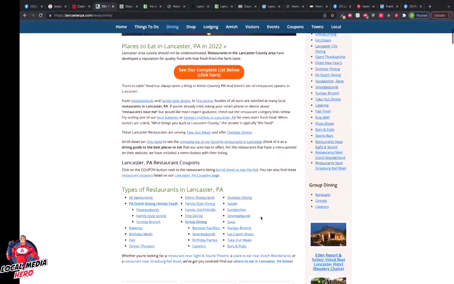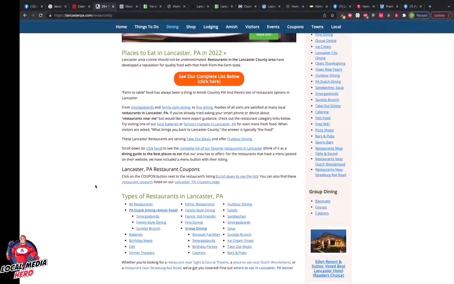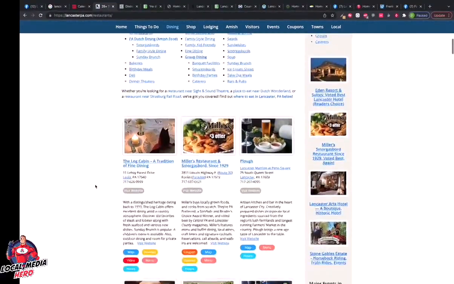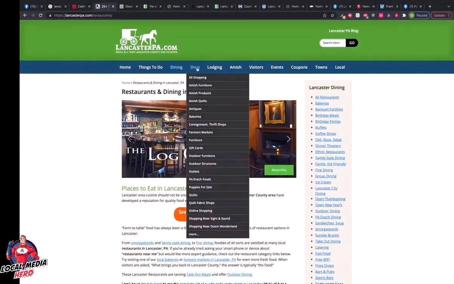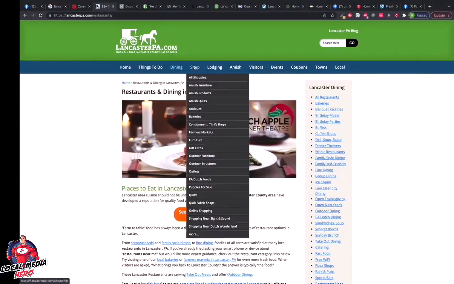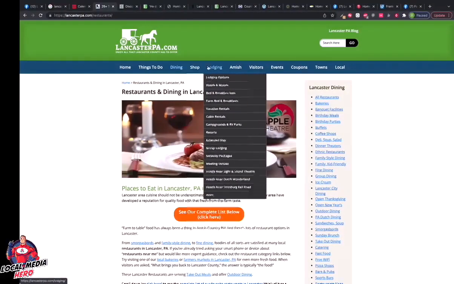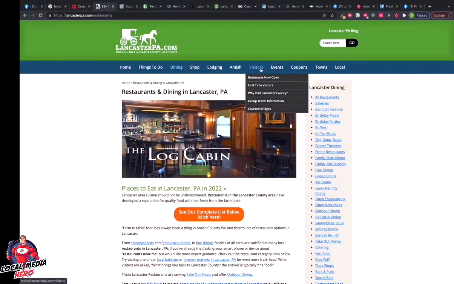You've got banquet facilities, smorgasbords. Oh my goodness, I think I need to go out there and get some smorgasbord myself. We've got delis, bakeries, soups, Sunday brunches, ice cream shops. It goes on and on. It's making me hungry. Look at all of the content, access and resources for later on. You got shopping, all kinds of information about shopping in and around the Lancaster area. There's tons of outlets out this way that we're going to be tapping into as well. You got lodging, you got the Amish attractions. You got visitors, information about the Visitors Bureau as well.